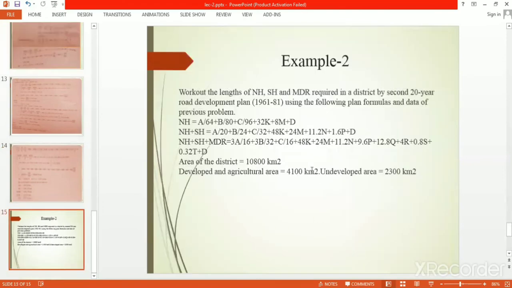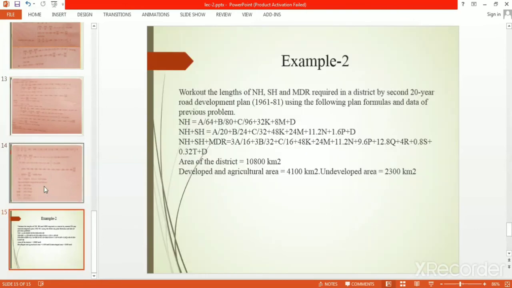Now you have another problem for practice here. Work out the length of national highway, state highway, major district road required for a district by the second road development plan 1961 to 81 using the following formula and data in the previous problem. National highway length is this one, state highway this one, major district road this one, area of the district is this one, and developed and agricultural area is this one. So you can do that one and send it to me. If you have any problem, you can call me.